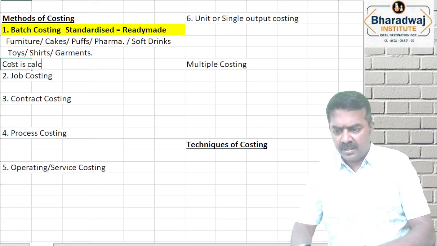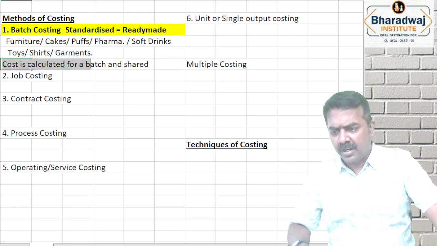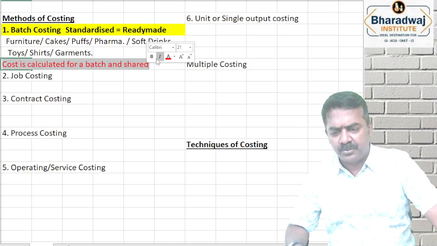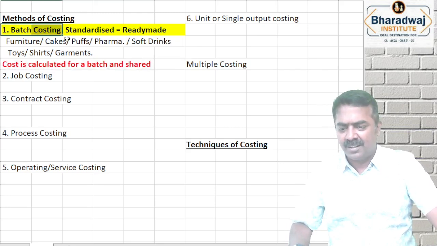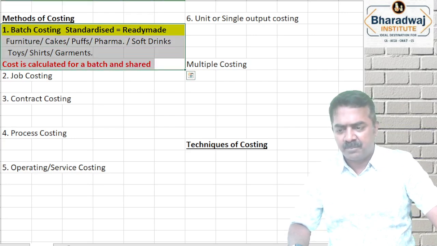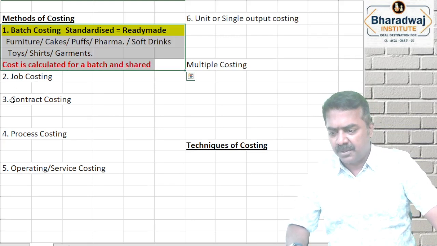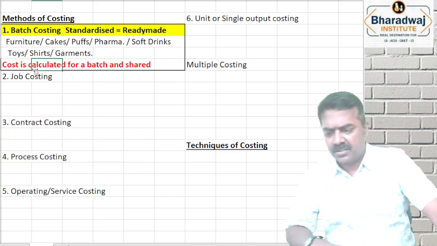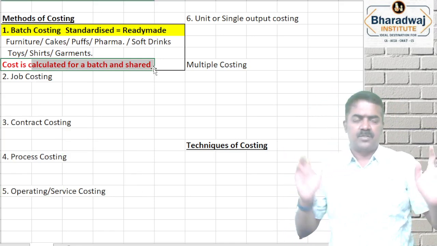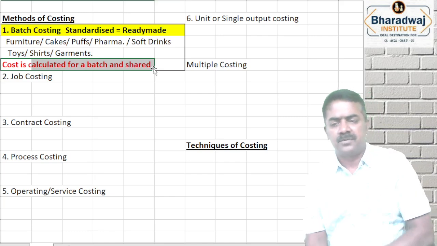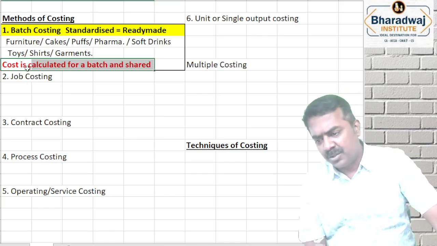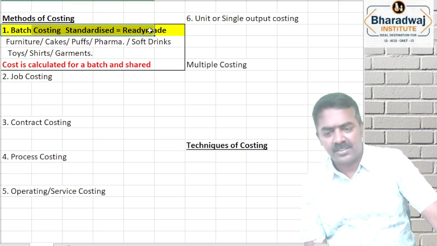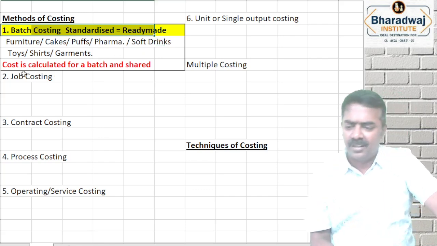In batch costing, they don't work out cost per unit first. Cost is calculated for a batch and shared. For example, you're running a bakery. Will you manufacture one vegetable puff? No. You will manufacture a batch of vegetable puffs, maybe chicken puffs, egg puffs and other things. Then you share the cost. So cost is calculated for the batch. Batch of 1000 shirts, what is the cost? Divided by number of shirts will give us the cost per unit. So that is called standardized products. Wherever you see ready-made, they follow batch costing.